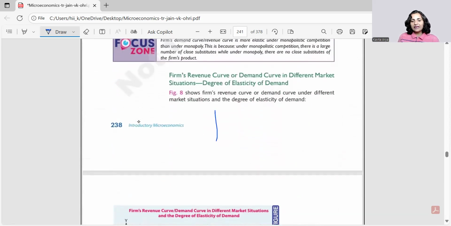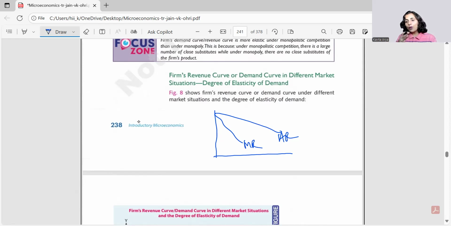Your understanding is, if you are given this type of diagram, that this is AR and this is MR, right? So we say this is an imperfect market, right? So this can be a monopoly, this can be a monopolistic market, depending upon what is the other diagram. If you have another diagram more flatter, so this would be monopoly. But if you have another diagram more steeper, so this would be monopolistic, because in both the diagrams, in monopoly as well as monopolistic, there is a downturn of AR and MR curves.